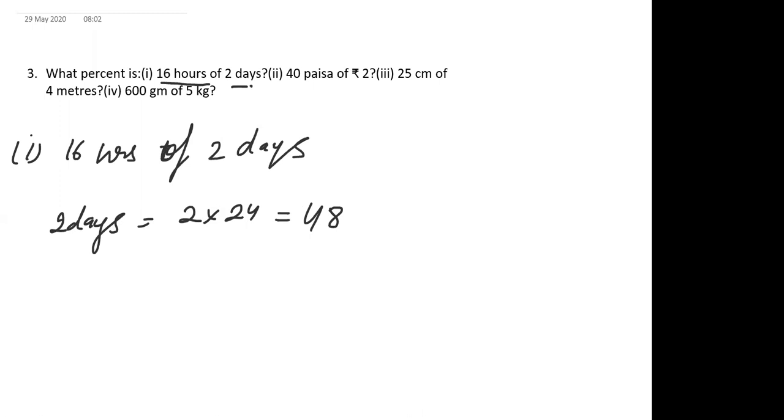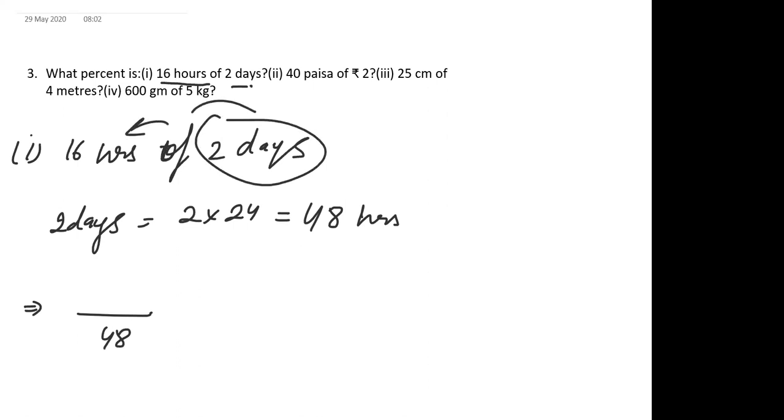So 24 into 2 is 48 hours. So 2 days is equal to 48 hours. Now you have to find the percentage. So the method is, you have to write the number which is after "of" in the denominator, and the number before "of". This is the number after "of", means 2 days, which is 48 hours, and the number before "of" is 16. So 16 should be written in the numerator. Then you have to multiply it with 100.